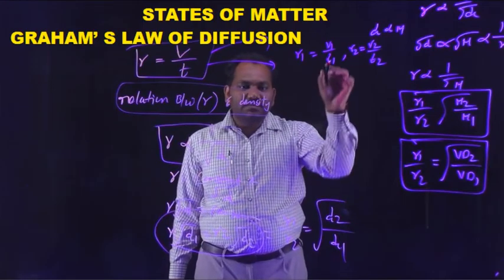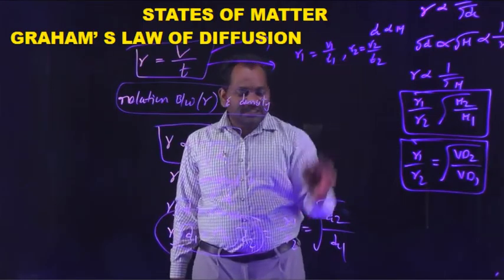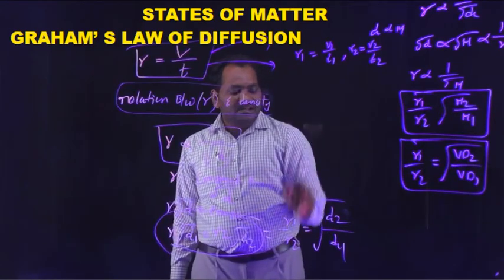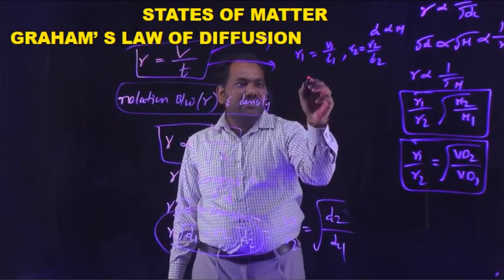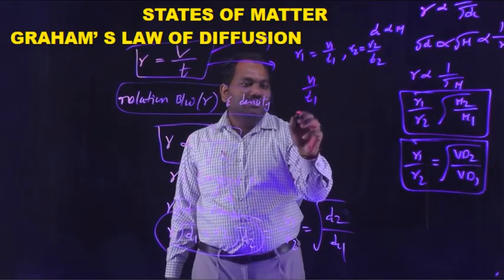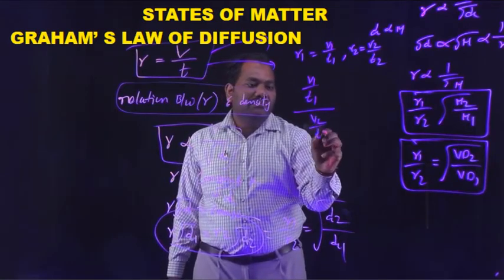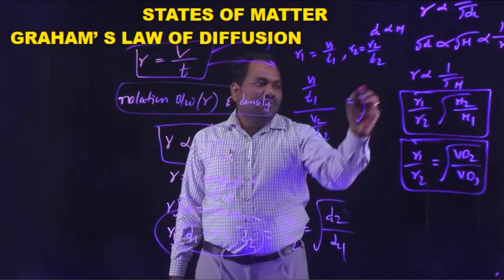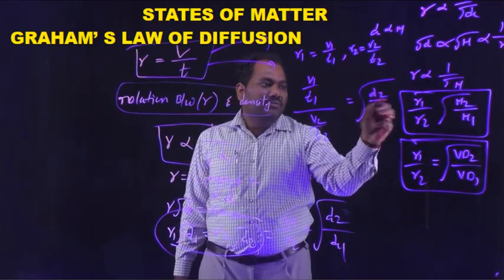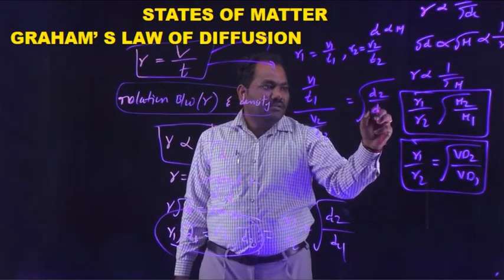Now we can substitute these values in this equation. Instead of R1 and R2, we take V1 by T1 divided by V2 by T2 is equal to root of D2 by D1.